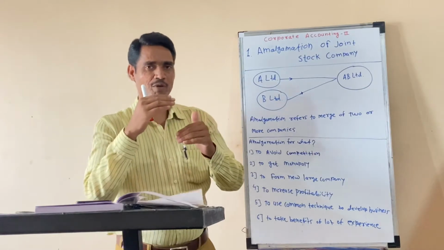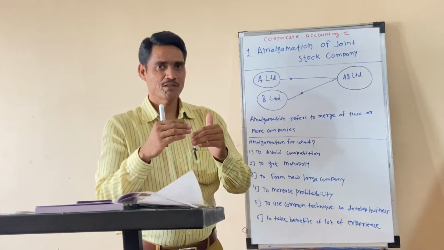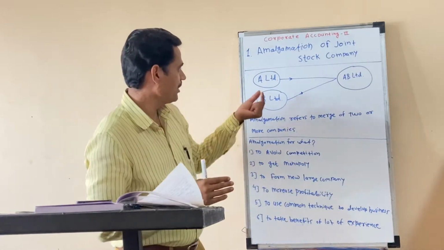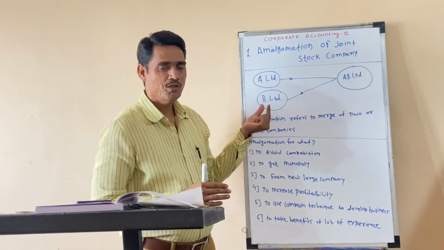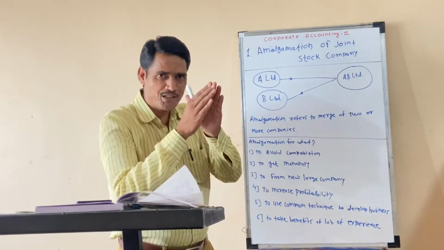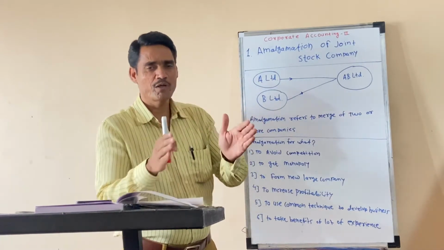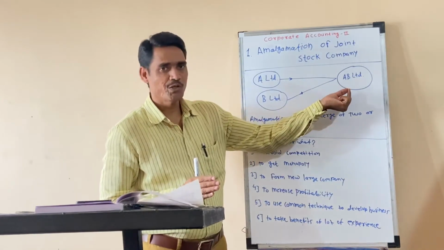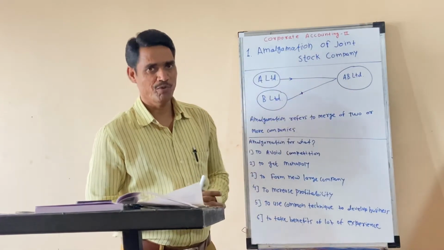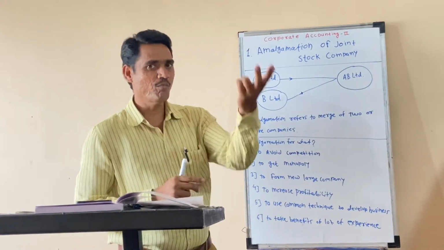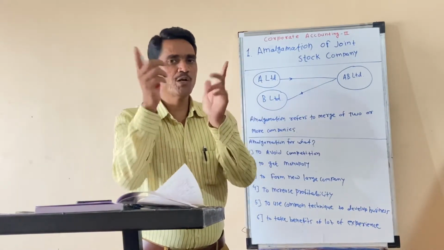When AB Limited, this new company, is established, the old companies A and B Limited lose their existence. The total existence of the old companies ends and the new company, AB Limited, starts. This is amalgamation. The condition is that two or more companies come together and establish a new company.